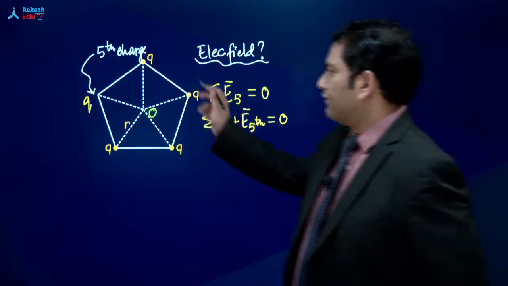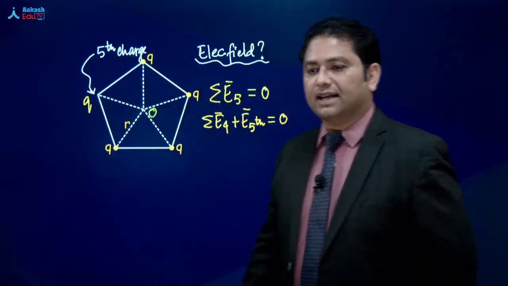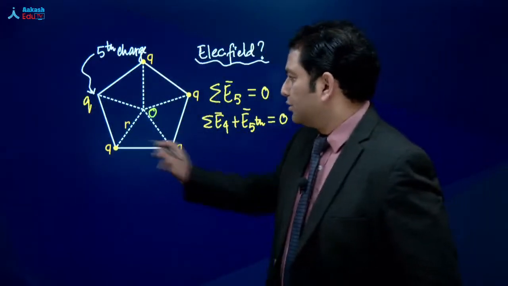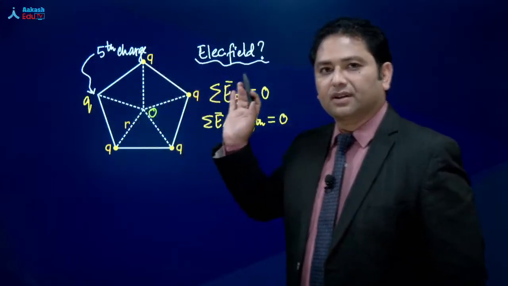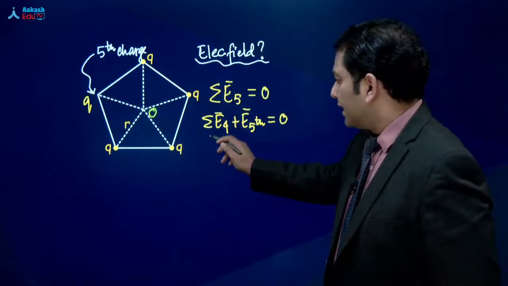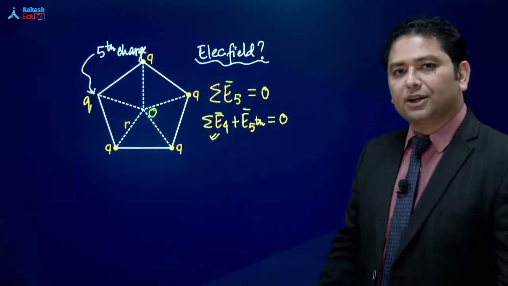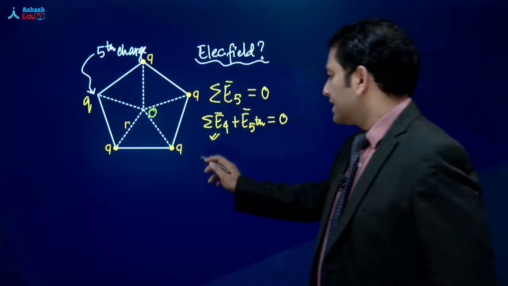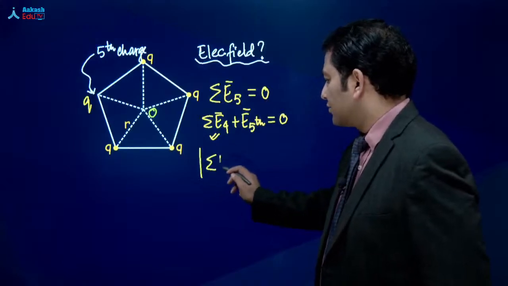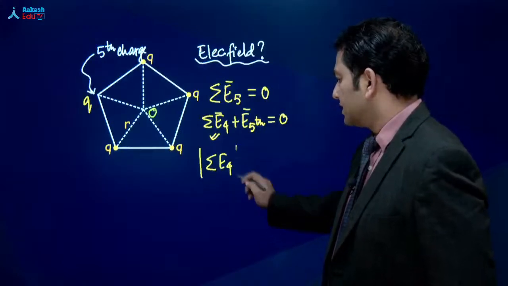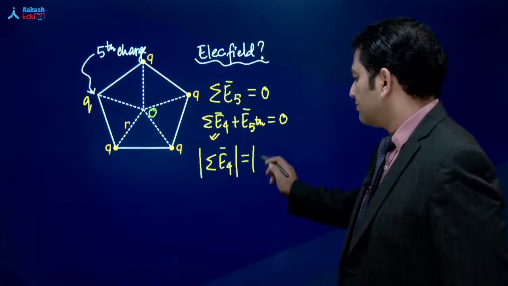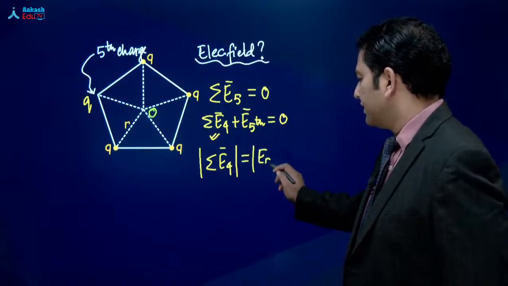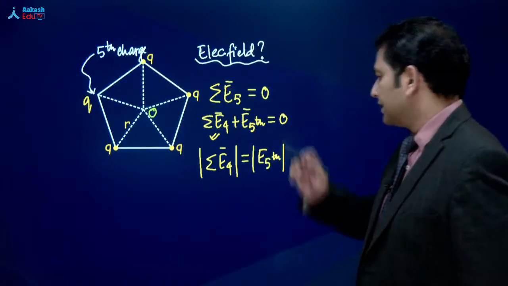We have divided these 5 charges into 4 and the 5th. We need to find the electric field due to 4 charges. So the magnitude of electric field due to 4 charges will be equal to the magnitude of electric field due to the 5th.